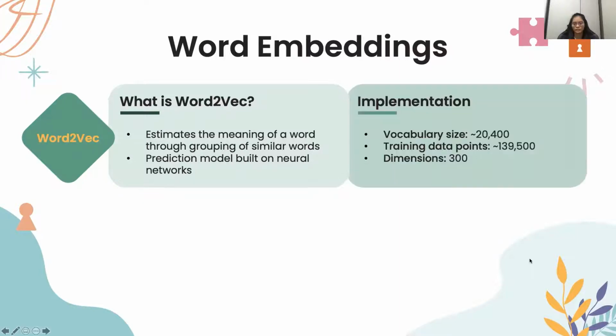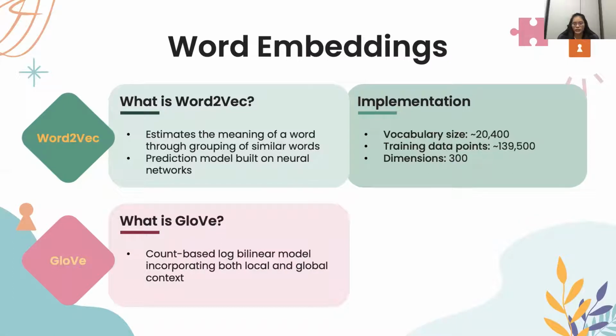Due to the large amount of data we have, we will be building our own pre-trained word embeddings, which will also be more meaningful. Moreover, suicide is a niche field, hence we want to experiment with training our own word embeddings. On the other hand, GloVe is a count-based model that incorporates both local and global contexts.